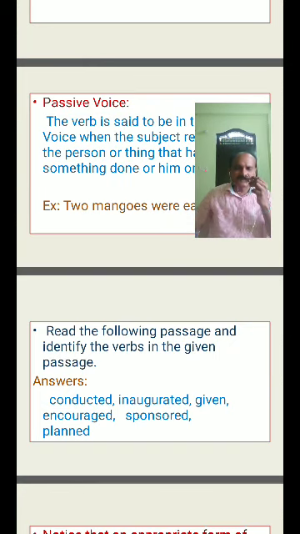So from this passage, what do you understand? Actually, we use such passages in official documents, but after this we will read that one of the passages.